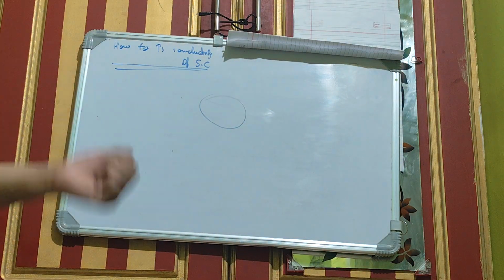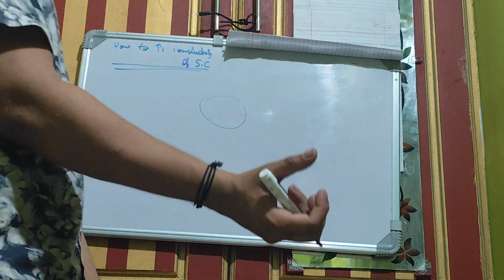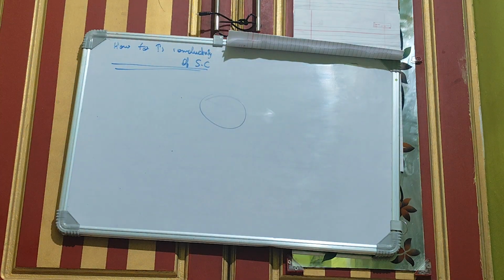So by adding impurities to a semiconductor, you can increase its conductivity.